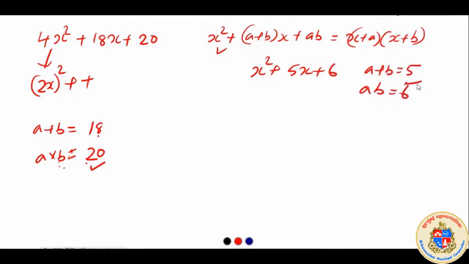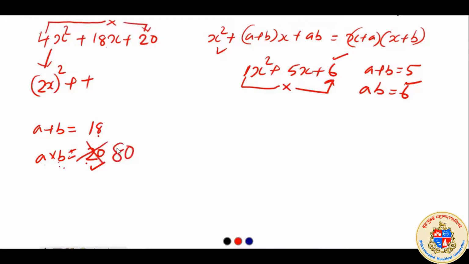This 6 is decided by multiplying the coefficient of x square with 6. That means there was a multiplication going on between these two. This is a product of trial and error. The same way, it must be the product of 4, the coefficient of x square, into 20, which is equal to 80.